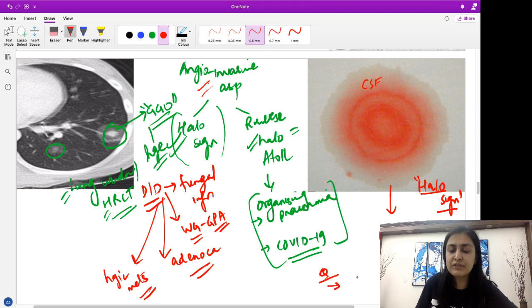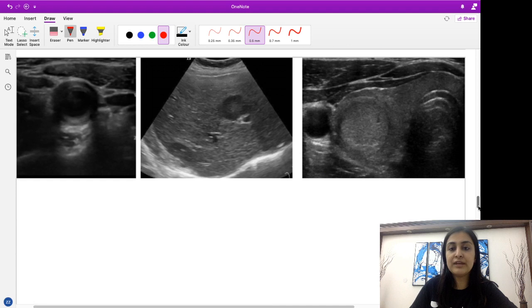One more important frequently asked question: what is the most specific test for CSF rhinorrhea? So it is testing for beta-2 transferrin levels. Okay, so it is beta transferrin levels in the secretion basically which will diagnose CSF rhinorrhea most specifically. Okay, so just a correlation of halo sign.